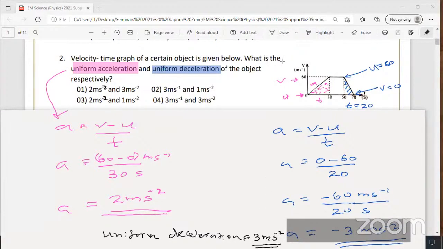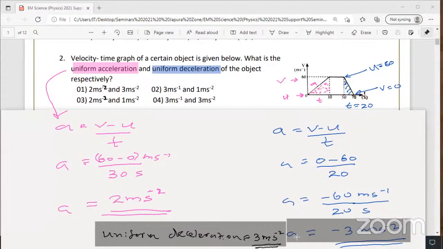I'll give one example. Imagine your term test marks decrease by 5 marks. You tell me my term test marks have decreased by 5 marks. You don't say decreased by minus 5. My salary decreased, or deducted, by 1,000 rupees. You don't say minus 1,000. You understand what I'm saying? If you put the word decrease or decelerated, no need to put the sign, because from the word itself you are getting the meaning. But if you say acceleration, then you have to put the sign.